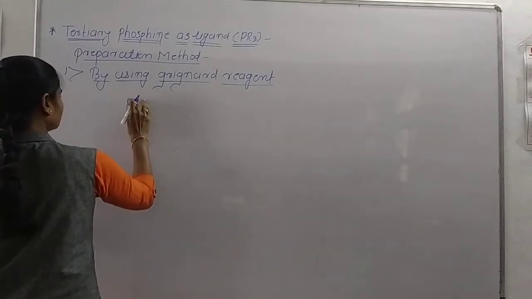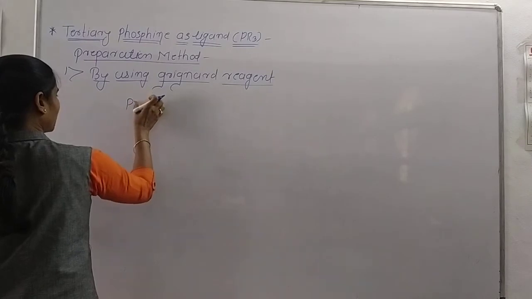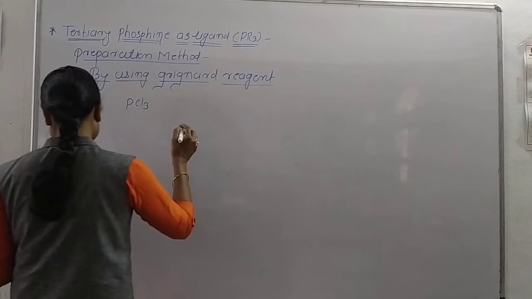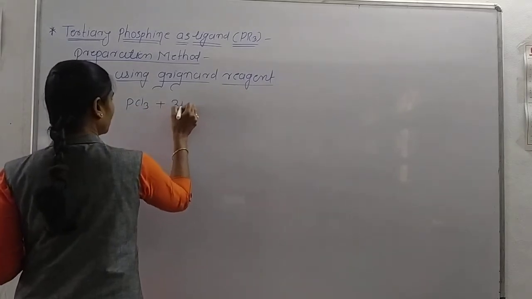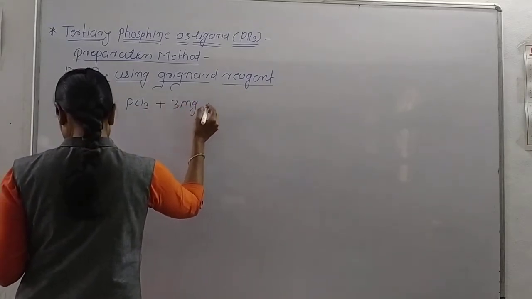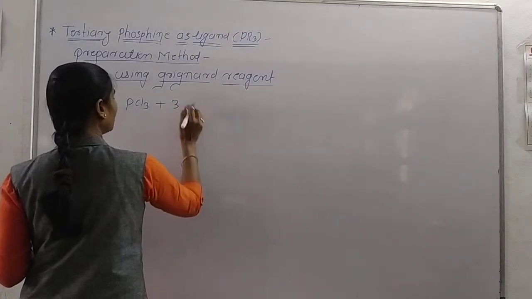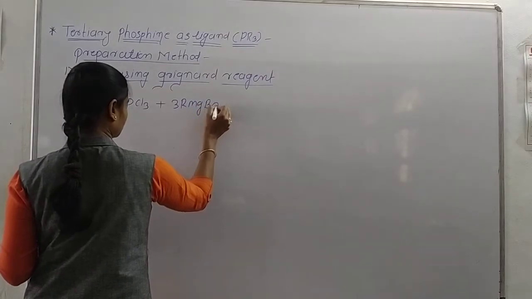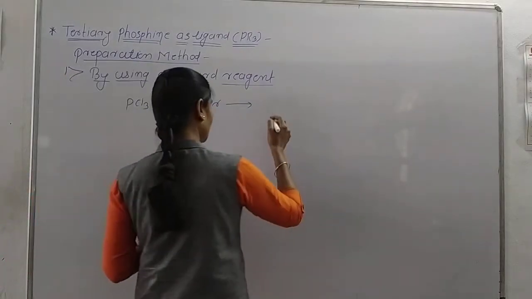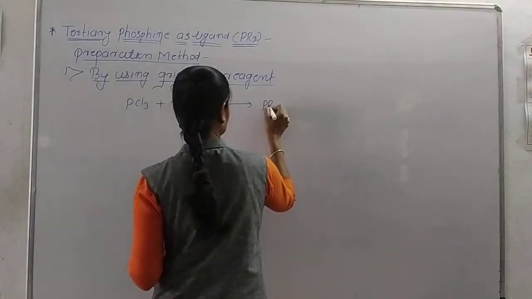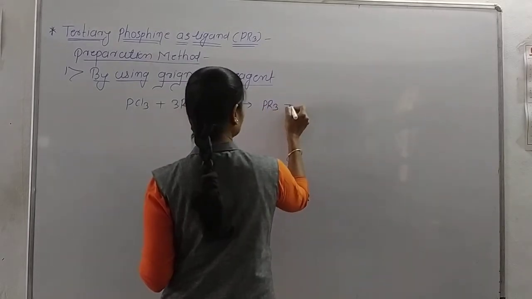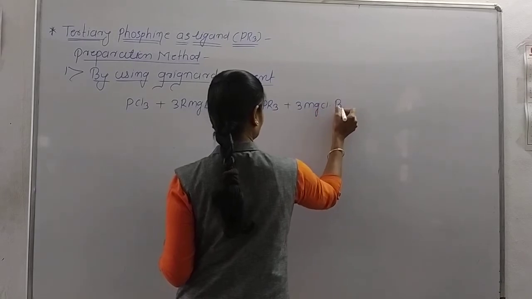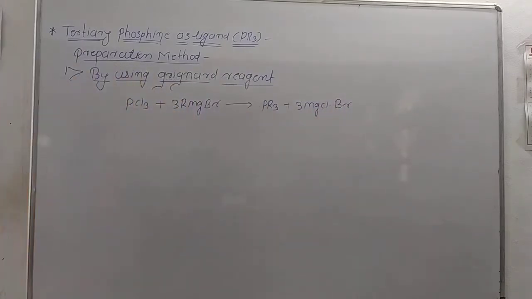First, phosphorus trichloride reacts with 3 molecules of Grignard reagent, RMgBr, and we get PR3 plus 3 MgClBr.